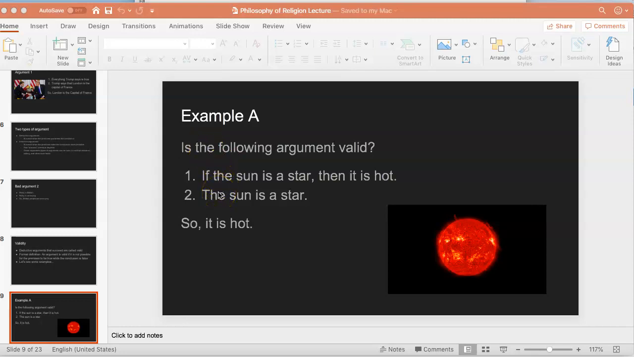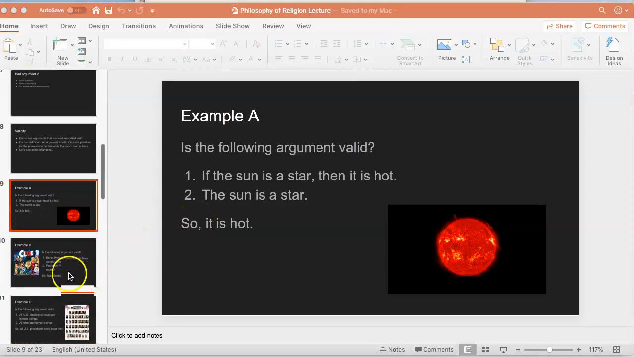Okay, so first argument. Is the following argument valid? If the sun is a star, then it is hot. The sun is a star, so it is hot. Not a very interesting argument, but yes, it's valid. The first premise is a conditional. It says that the sun's being a star would be enough to make it hot, and the second premise tells us that the sun is a star, and it would follow from that it's hot. So if you said valid, it was correct.